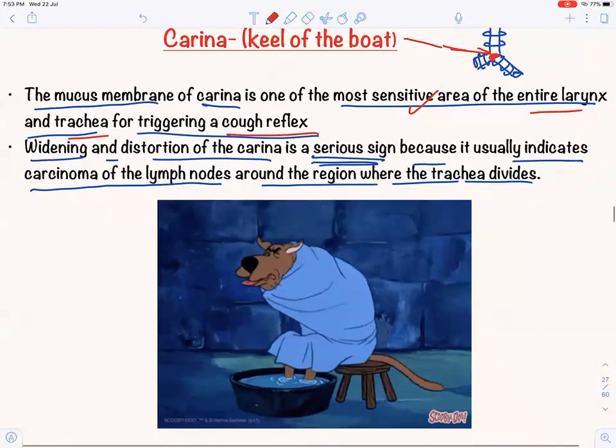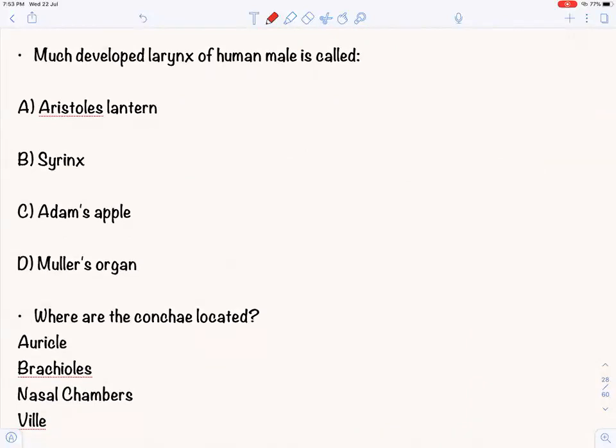Okay, so let us do some questions. In the last videos also, I finished larynx, then I did some questions, because my aim is that we finish a small portion, just a teeny meeny portion, and then we do some questions, then again a teeny meeny portion, and then some questions. So when we have finished all this chapter, we have an inventory of questions that we have already done. Because as I always say in my video, it's easy to learn, it's difficult to apply. And what we need to do is apply our learning in the questions. So let us do some questions. Let us not waste time.